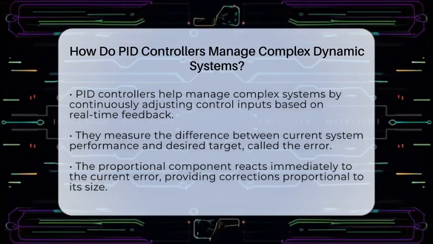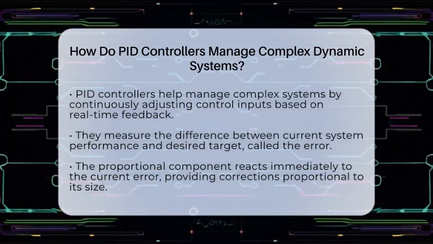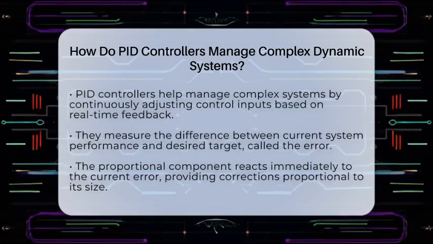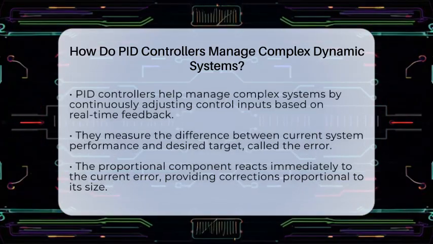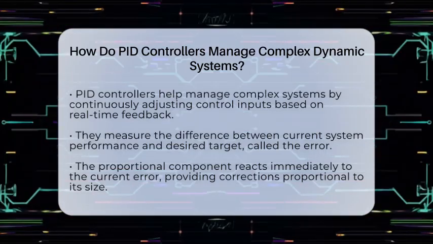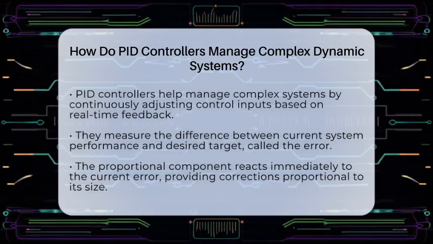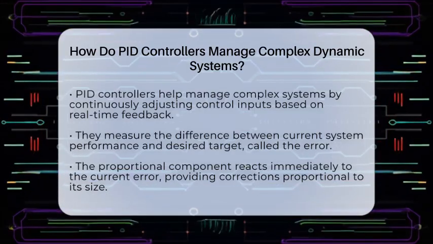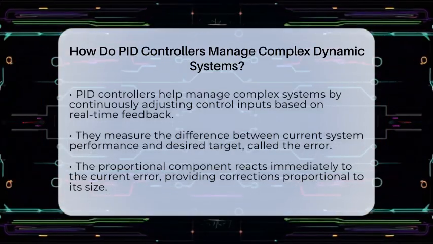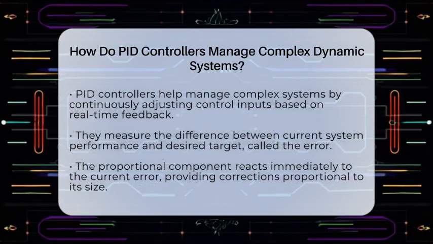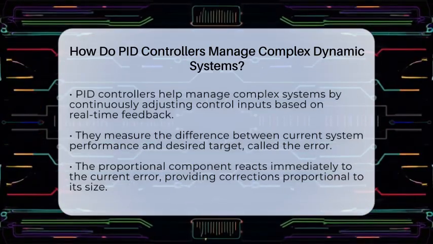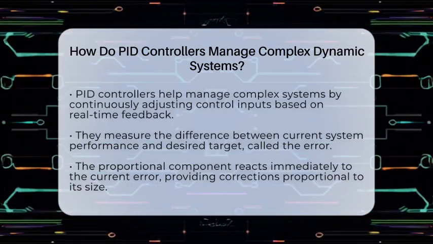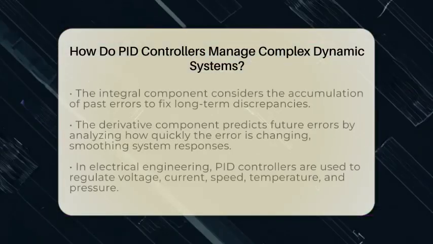A PID controller measures the difference between what a system is doing and what we want it to do. This difference is called the error. The controller then uses 3 actions to correct this error: proportional, integral, and derivative. The proportional part reacts immediately to the current error, giving a correction proportional to how far off the system is. If the error is large, the correction is big. If it's small, the correction is gentle.